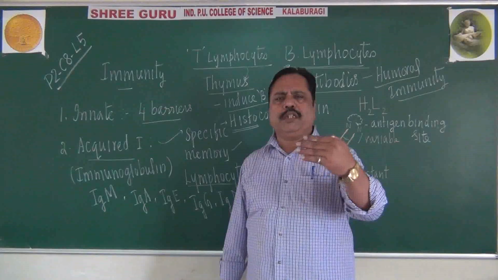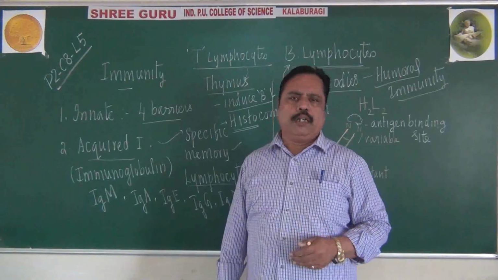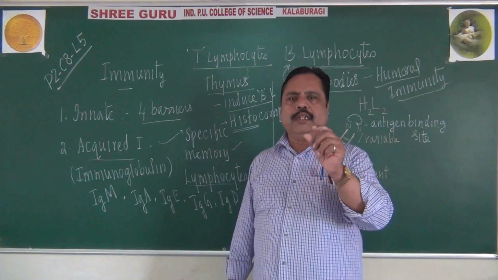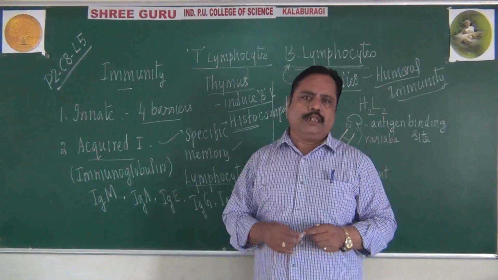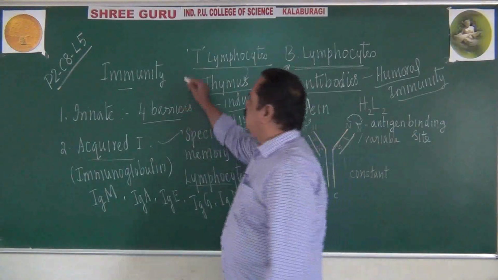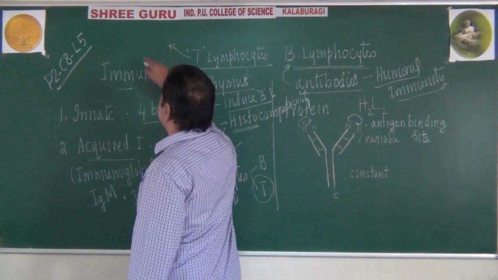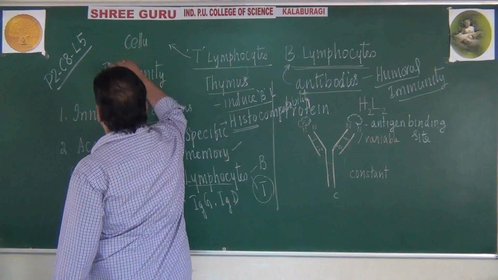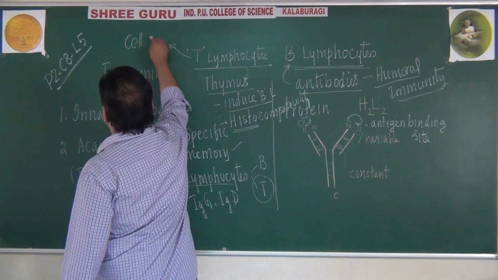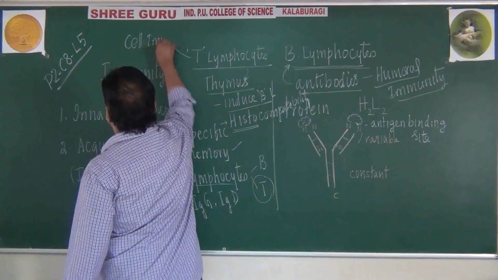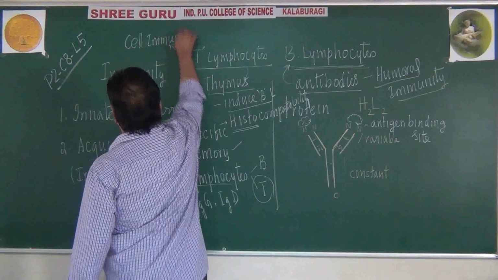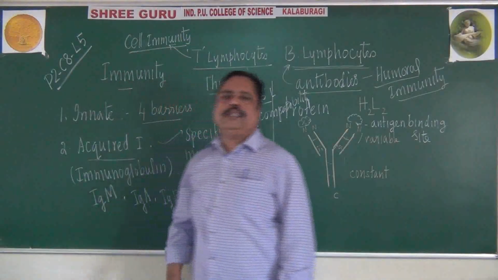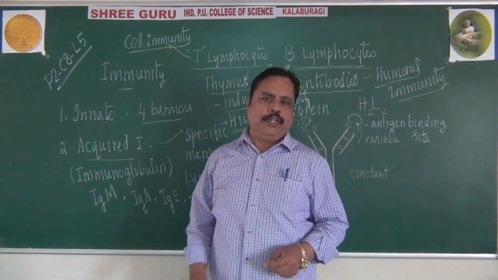They do not depend much on our blood like that, but they can recognize self and non-self cells, as I told you. Due to that reason, T lymphocytes are otherwise known as cellular immunity, or cell-based immunity. Since they recognize self and non-self cells, they are called cell-mediated immunity.